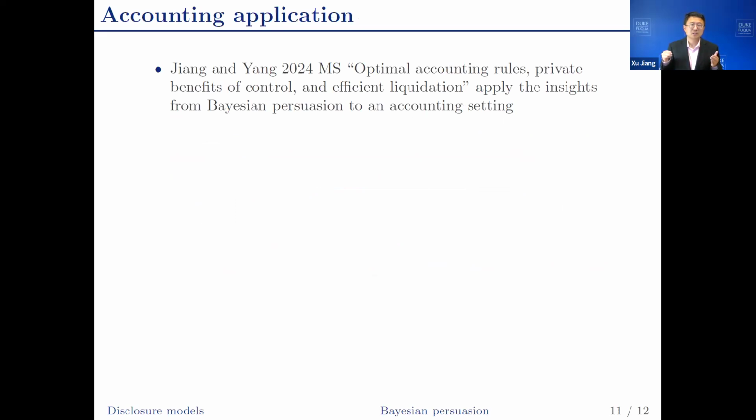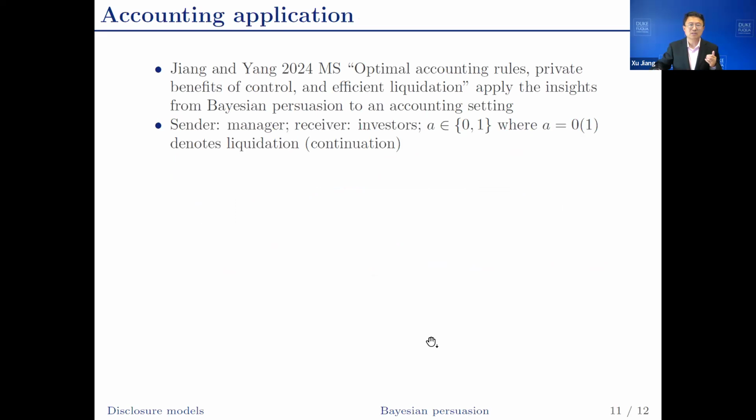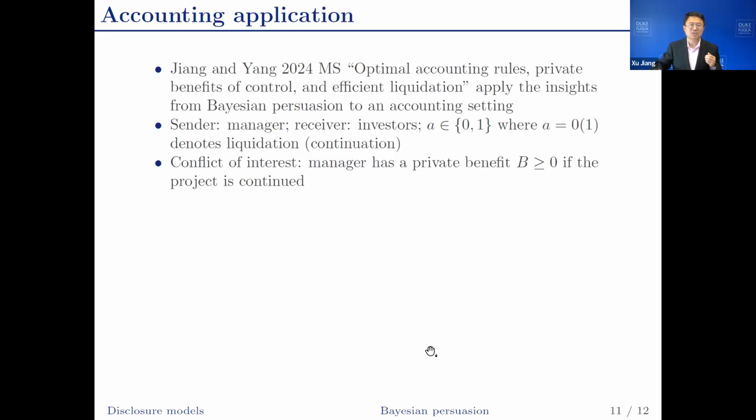Now let's talk about accounting applications. So I have a paper in Management Science which applies the insights from Bayesian persuasion into an accounting setting. The manager is the sender, the investors are the receivers, and there's a binary action. The action is either liquidating the project or continuing the project. And here's the conflict of interest.